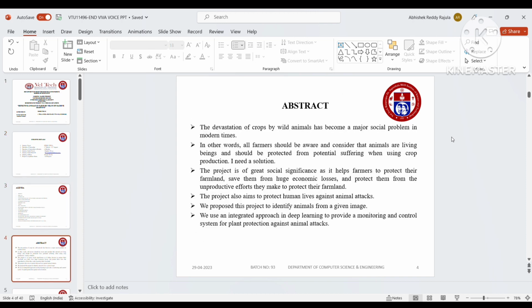Coming to my abstract, the destruction of crops by wild animals has become a major issue in modern times. All farmers should be aware and consider that animals are living beings, and animals are also living with us, so we can't harm them. We should know the importance of animals and we should not harm them, and also our farms. So for that I am doing this project.